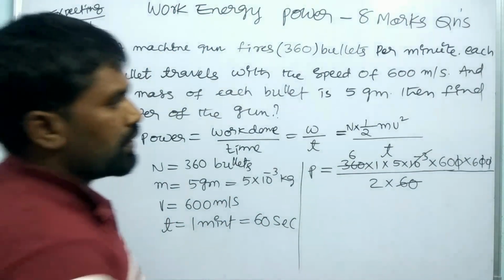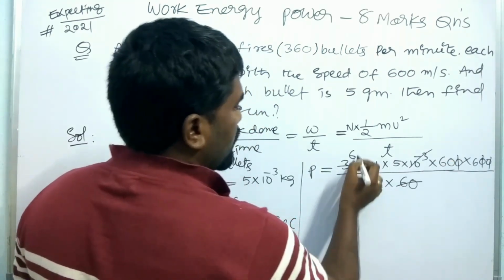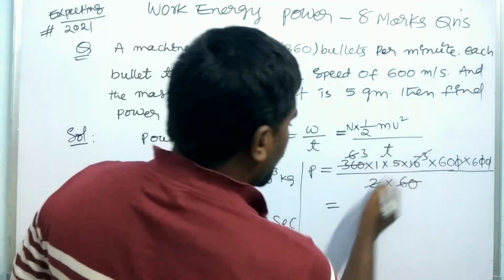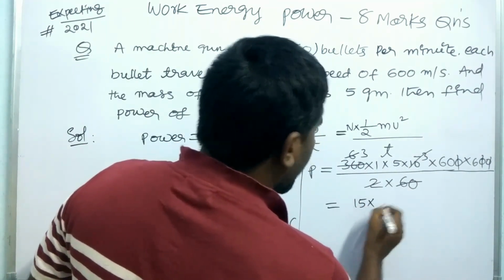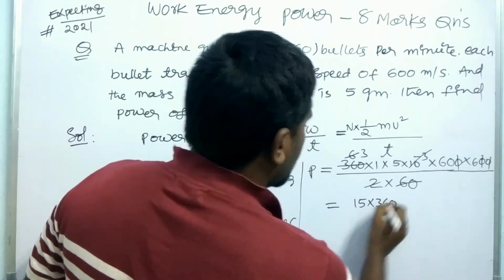Remaining is 60, 60. Here 2 and 6 give 3 times, so 3 into 5 is 15, and 60 into 6 is 360.